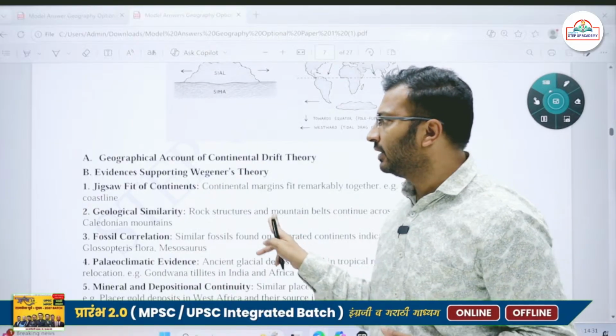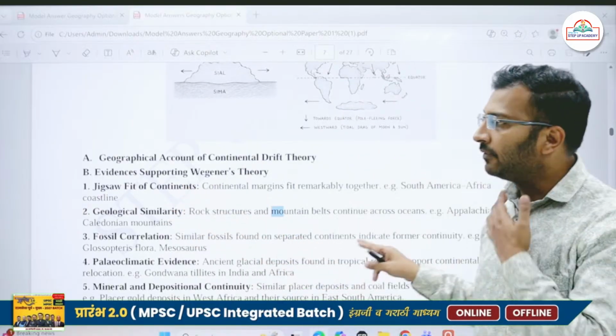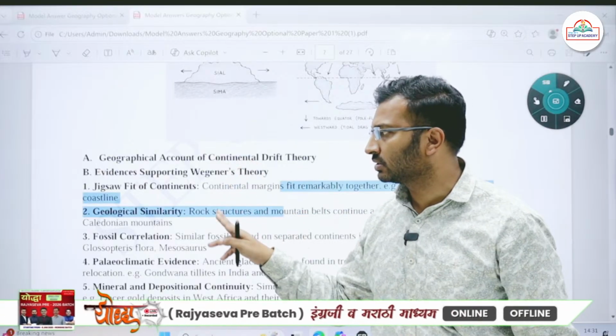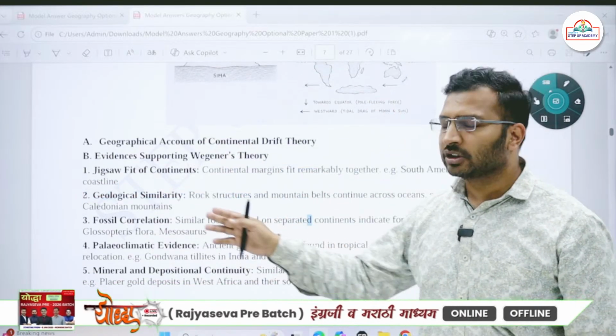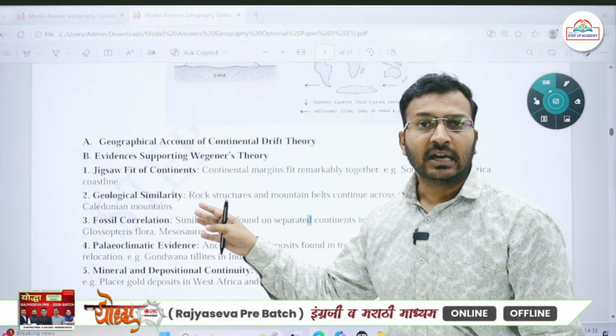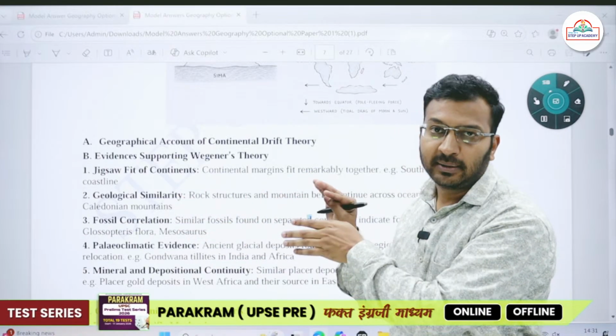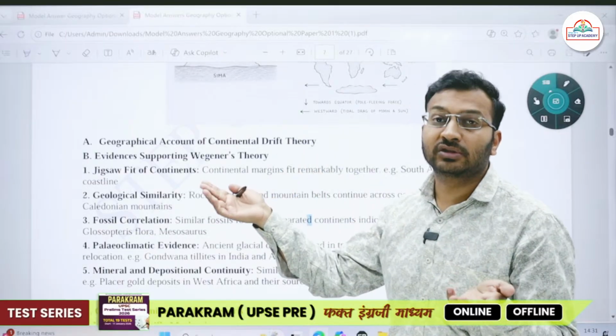Okay, so some evidences were given by him. The first evidence that he gave was the jigsaw fit of the continents. Then there was the second, the geological similarity. Some of the mountain ranges have the same age and the same type of rocks. They are found across the two continents.